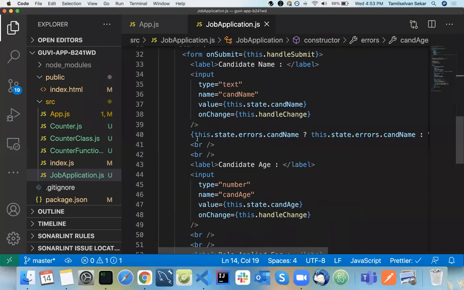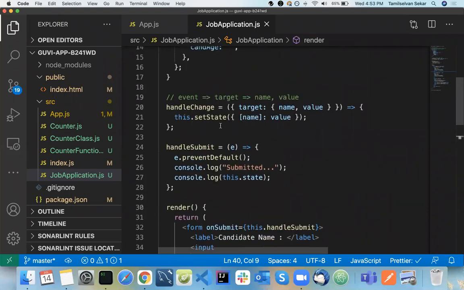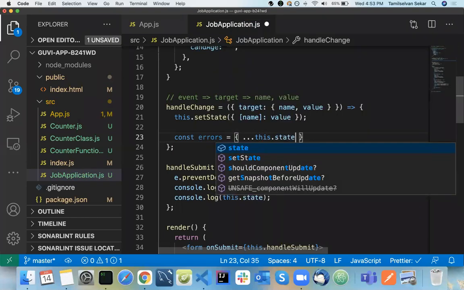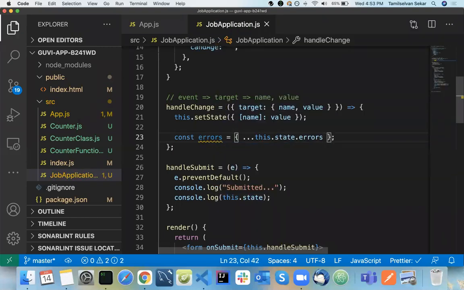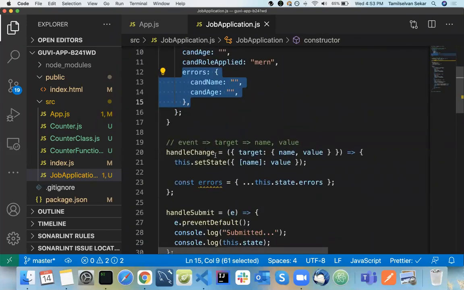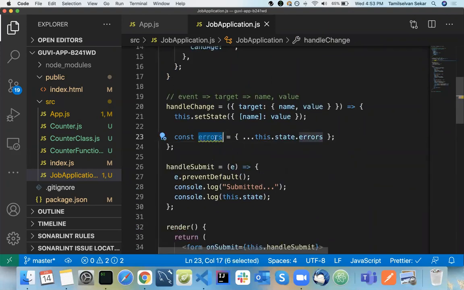I will show it at the end. For now, whenever we change, in your handle change, we will have that particular validation. So I will have the error object, something called errors. I'll take a copy of my errors using the spread operator. Here I have some errors, and I am taking a copy of it and keeping it in a variable called errors.